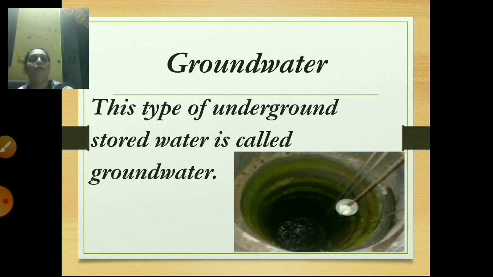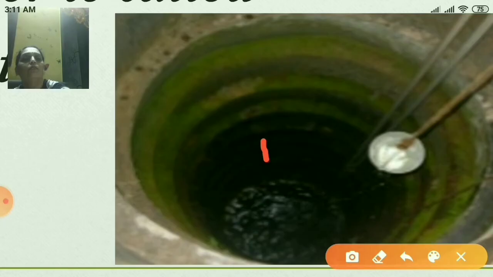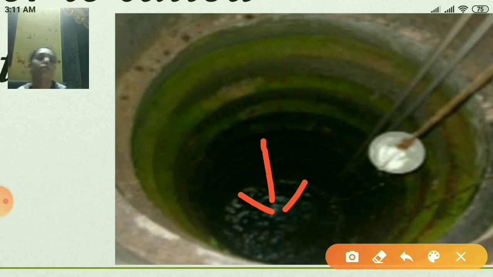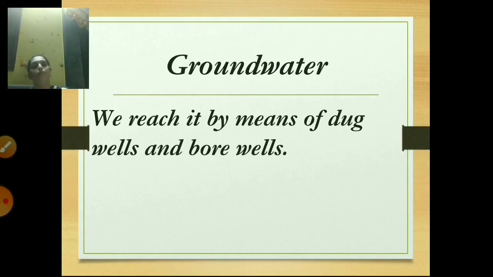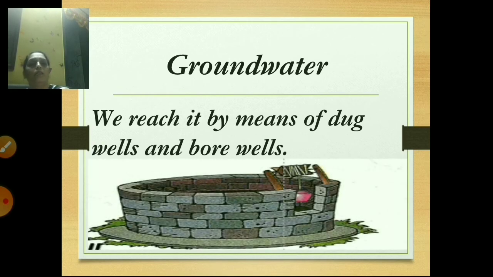See, and we get this water in the form of springs. So you can see in this picture, the water is shown. Yes, this water we get from the underground springs. Now how do we reach there? We reach it by means of dug wells and bore wells. See, this is a dug well.